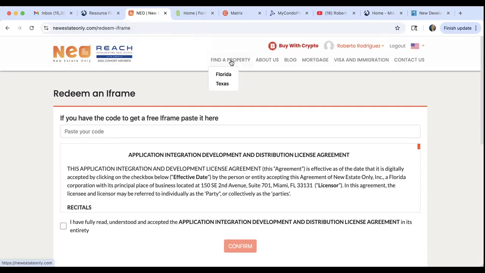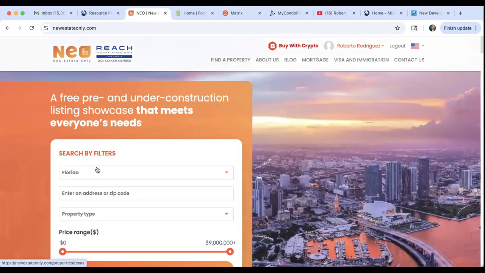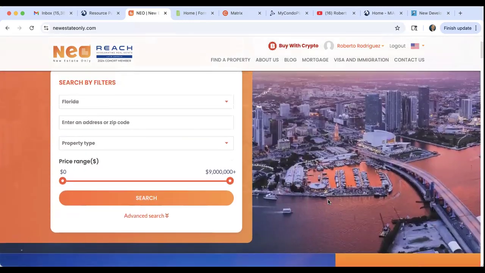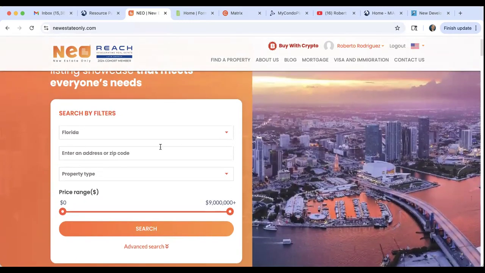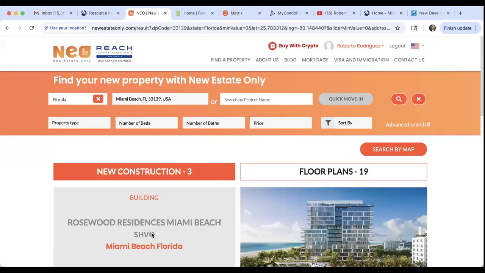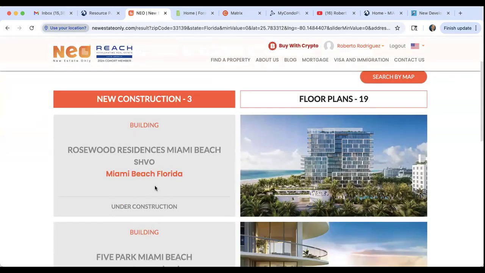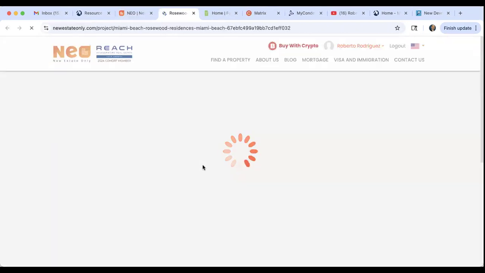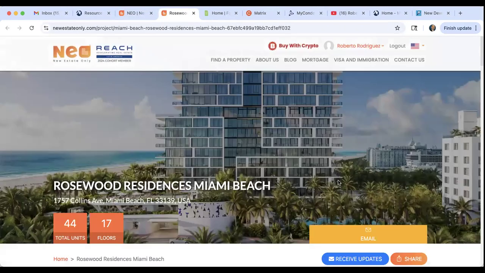You don't have to use it on your website. You can pretty much come over here, find any property in all of Florida, pre-construction, and share the details with a client of yours. So if I want 33139 South Beach, click here, hit search. Here are the projects in South Beach, right? Open one up. And if I wanted to share, I can share it.